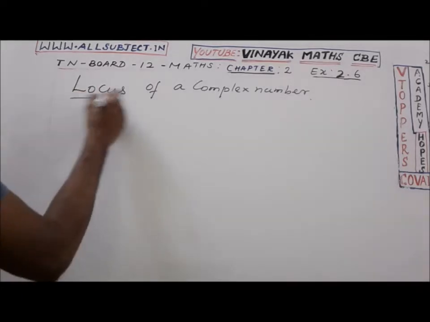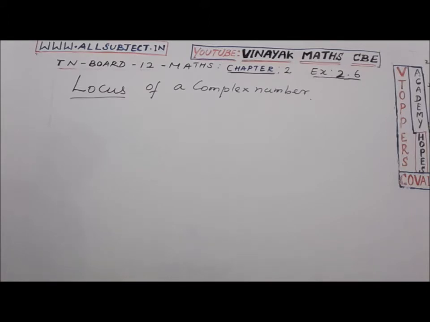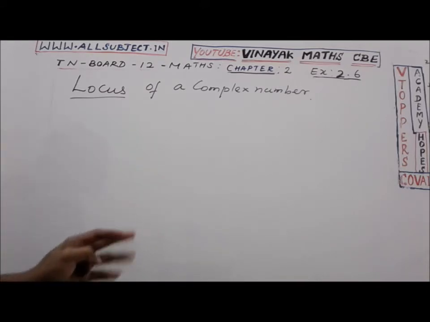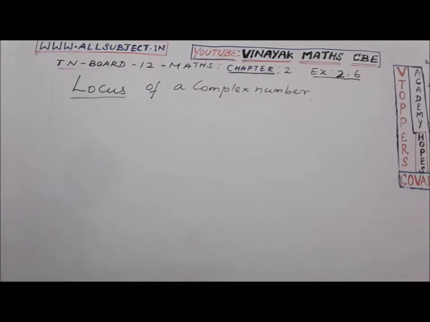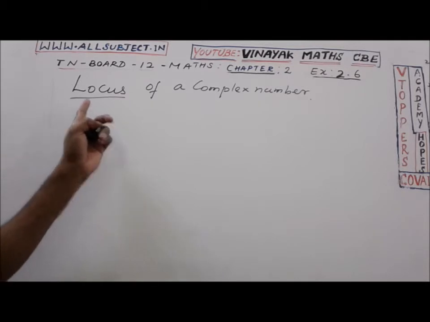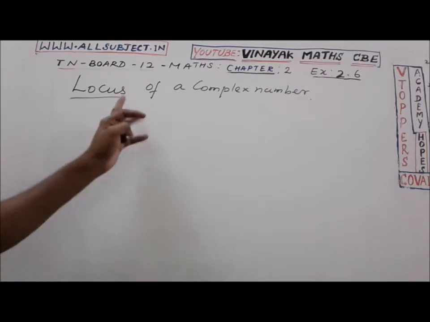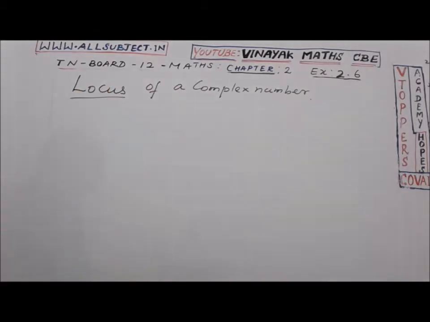What is meant by locus? Locus is nothing but the path traced by a point on a plane. The path traced by a point is known as locus. The locus of a complex number is the path traced by a complex number.